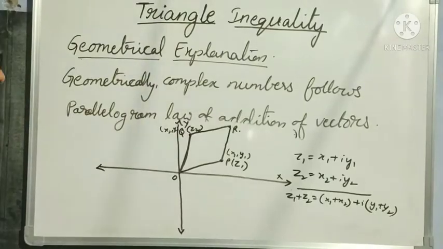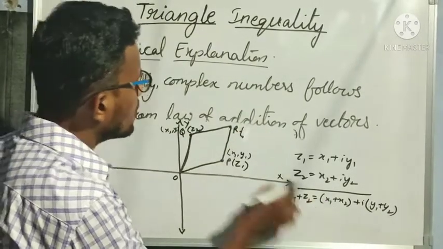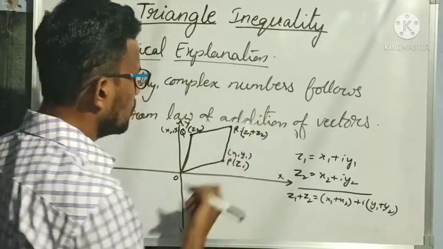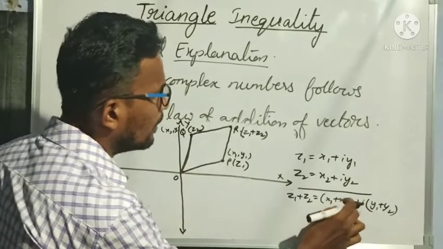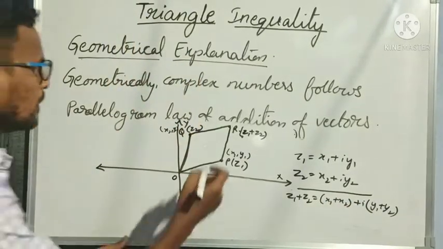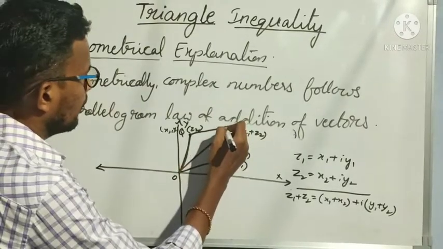So Z1 plus Z2 is nothing but R here, with coordinates x1 plus x2, y1 plus y2. That will always be along the diagonal OR.